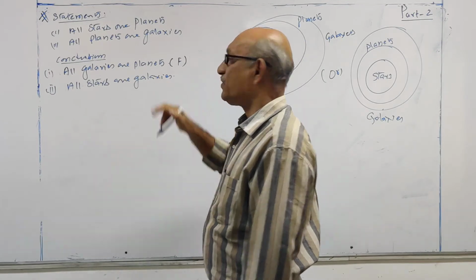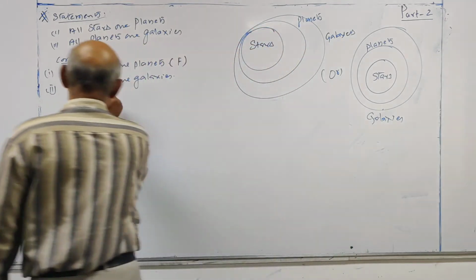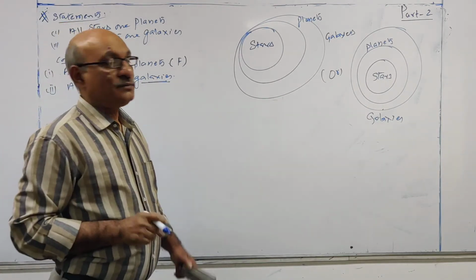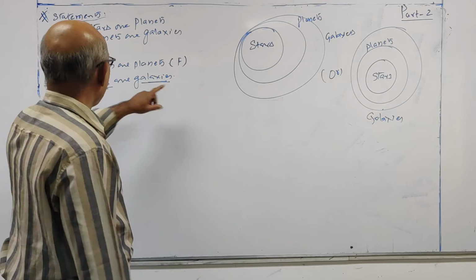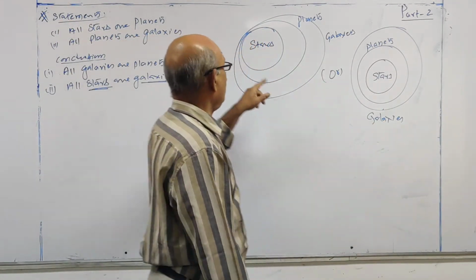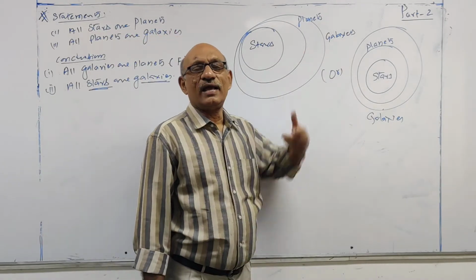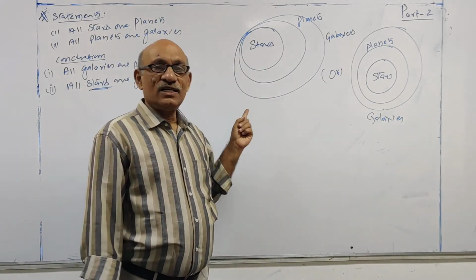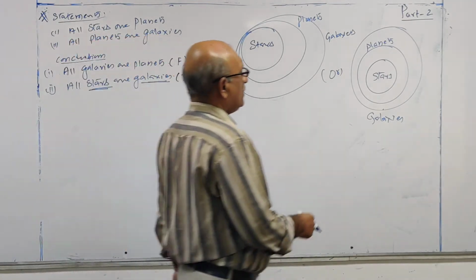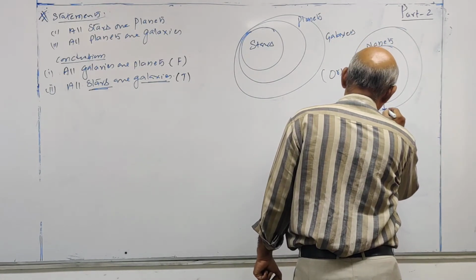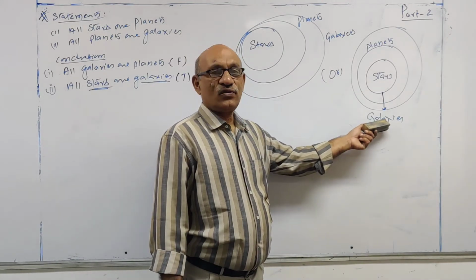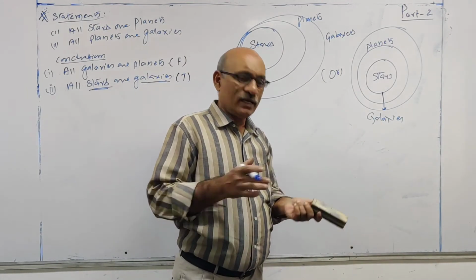Next, all stars are galaxies. Now I have to see whether stars are inside the galaxies or galaxies are inside the stars. Stars are inside the galaxies. Here also stars are inside the galaxies. It means the second conclusion is true. Here also you see stars to galaxies: inner to outer circle you are moving. Both ways it is correct.